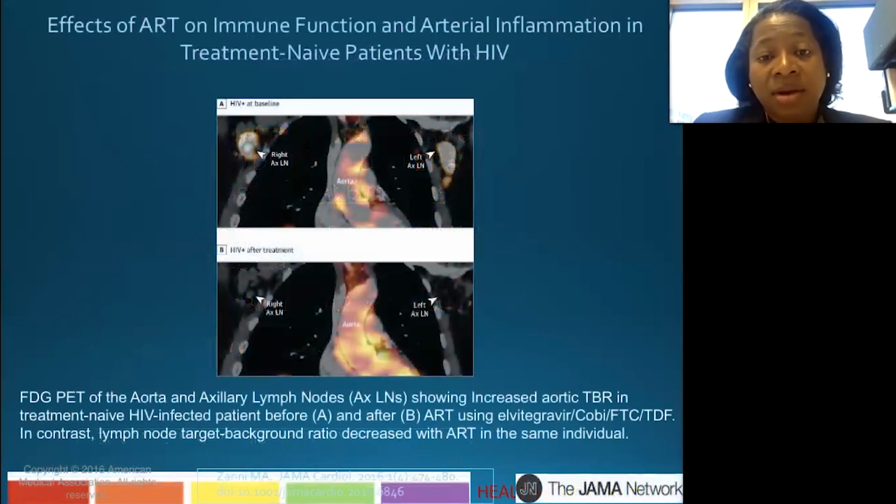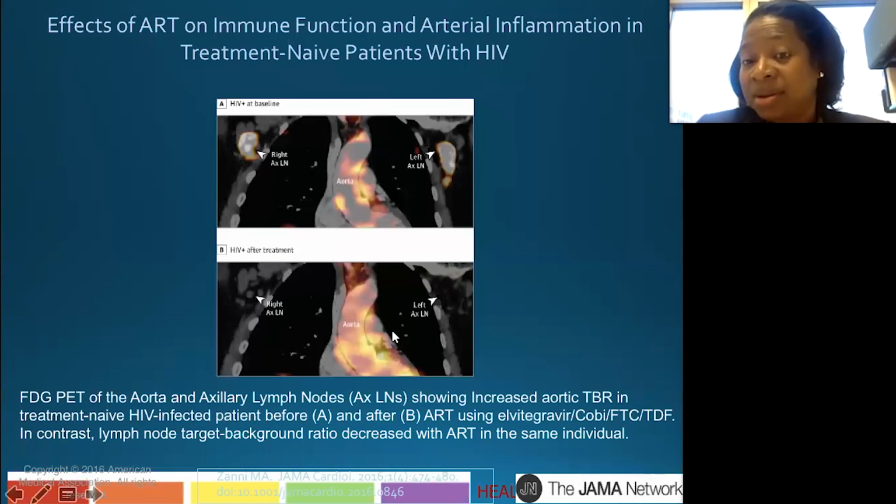And the next slide here shows this is baseline at the top and after treatment for 6 months at the bottom. And you see at baseline, the axillary lymph node over here was bright. So they had a lot of uptake there, denoting a high level of inflammation. After 6 months of treatment, there was no uptake in the lymph node. They started off with a lot of uptake in the aorta, and in fact, at 6 months, that had increased.